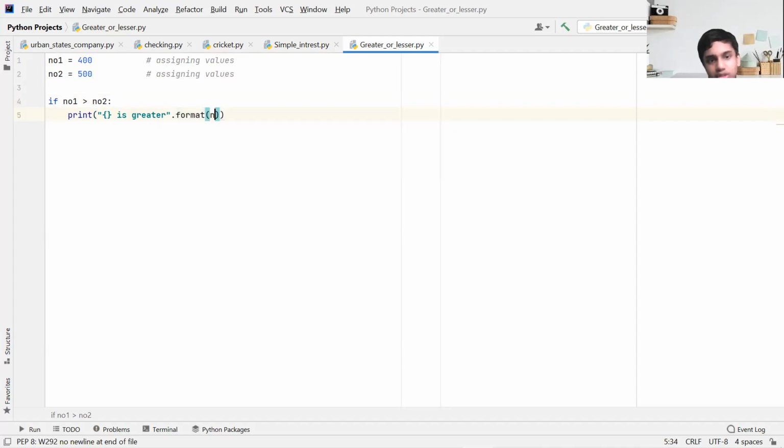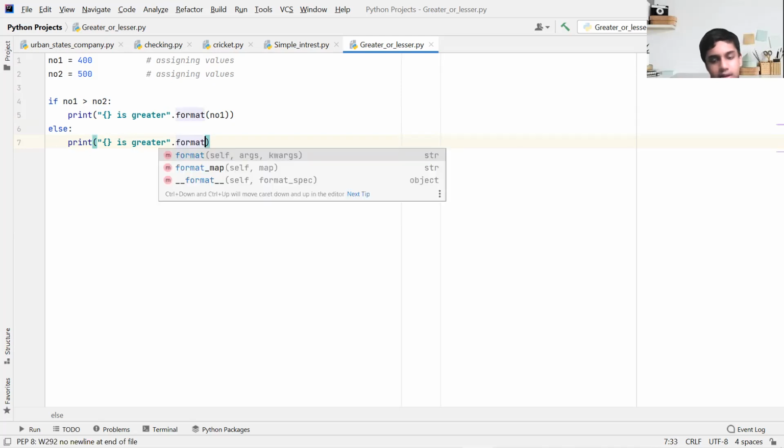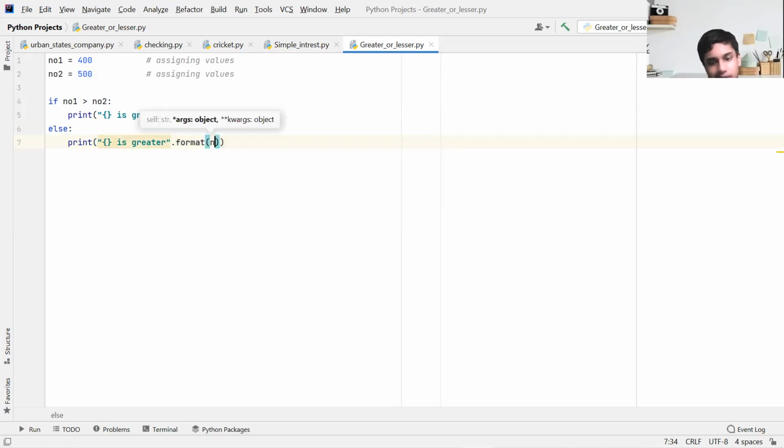There are many ways of doing this actually. Else print no2 is greater dot format. And right now the answer would clearly be no2 is greater.